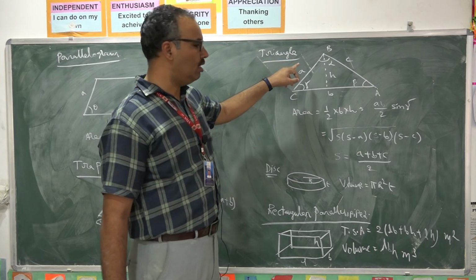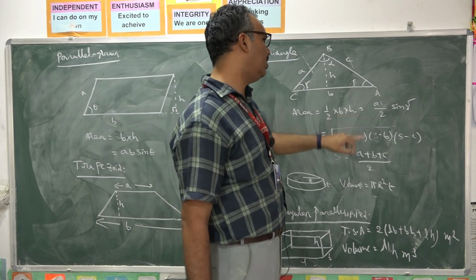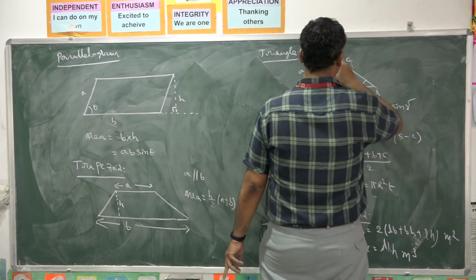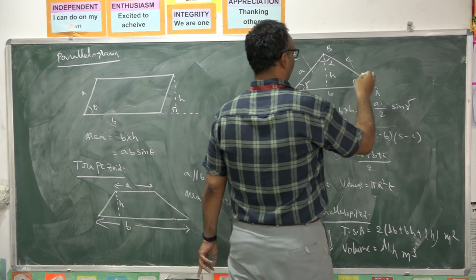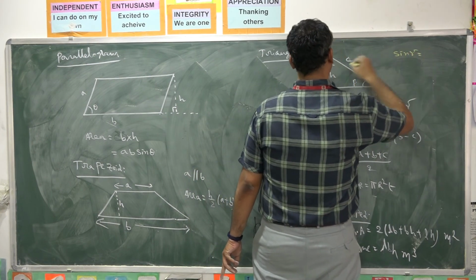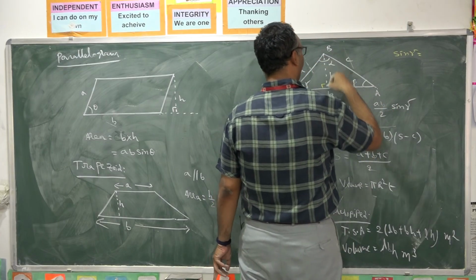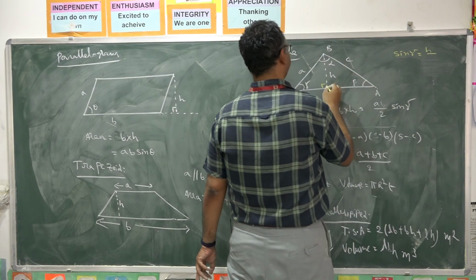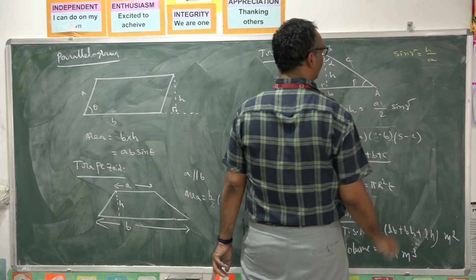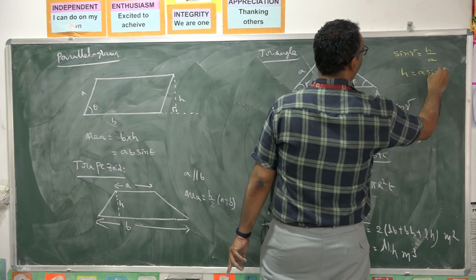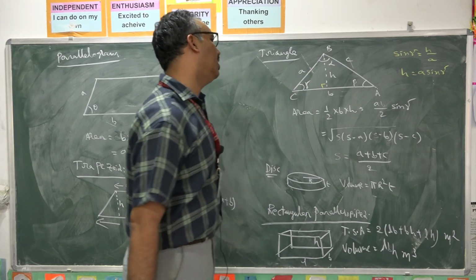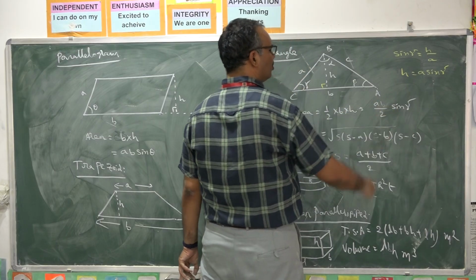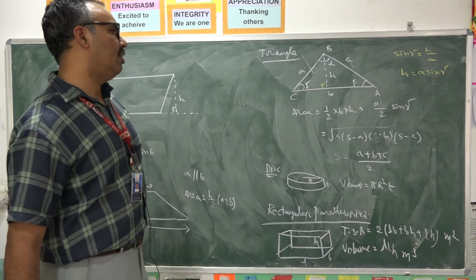Already we have seen for triangle, area is half into base into height. In terms of sin theta, if you want, you know the sin theta. What is sin theta? Opposite side by hypotenuse. So what is sin gamma here? Sin gamma is opposite side. This is a right angle triangle. In right angle triangle, opposite side having height h by hypotenuse a. So h can be replaced with a sin gamma. So in the place of h, I wrote a sin gamma. Already b by 2 is there. So ab by 2 sin gamma will give the area of the triangle.